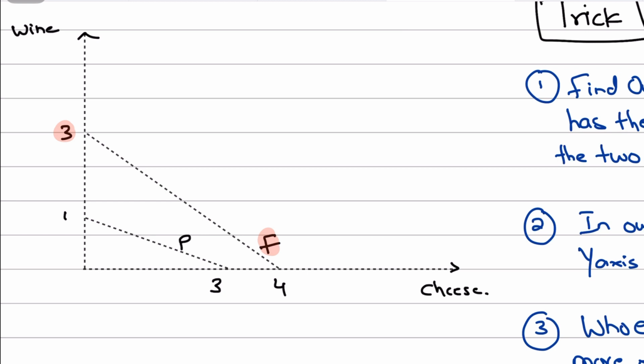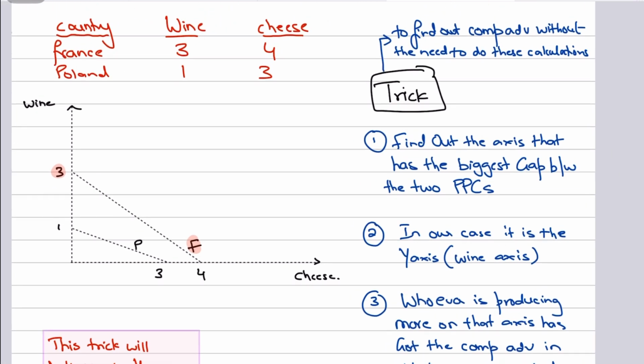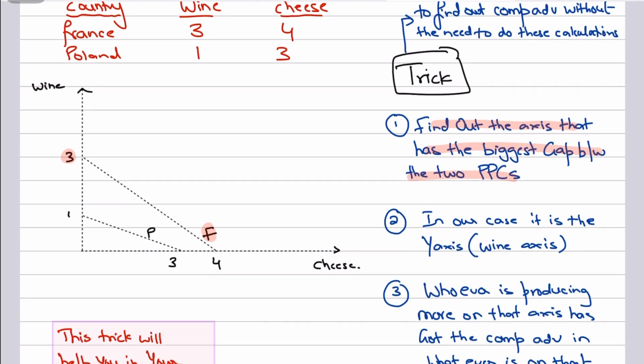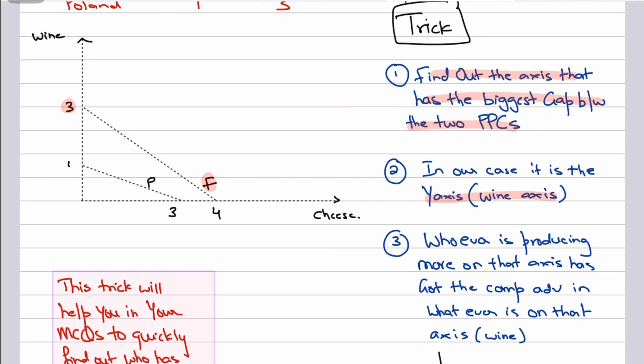So obviously once you've identified that France has a comparative advantage in wine production, then definitely Poland would have a comparative advantage in cheese production, right? So I've written this down as well, that this is the trick over here. You don't need to do these numerical calculations. Number 1, find out the axis that has the biggest gap between the two PPFs. Number 2, for example in our case it is the wine axis. Number 3, whichever country is producing more on that axis has the comparative advantage in whatever is being produced on that axis.